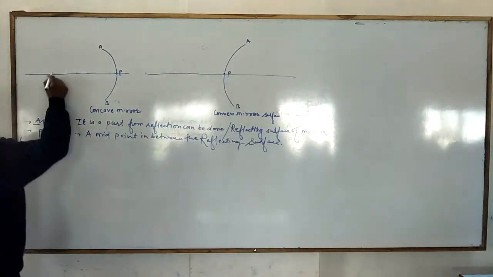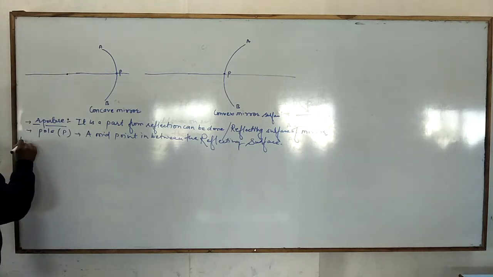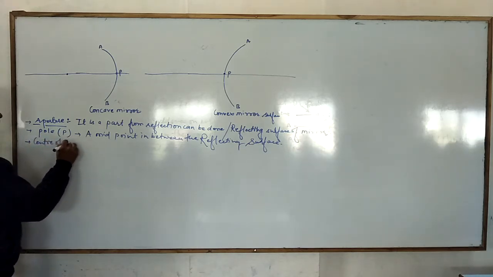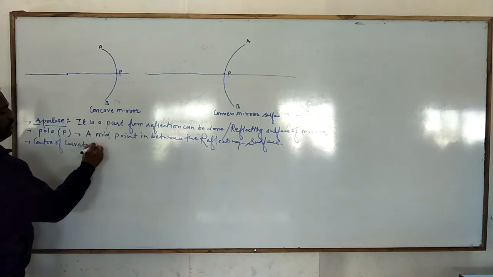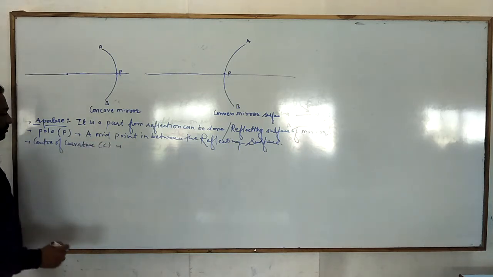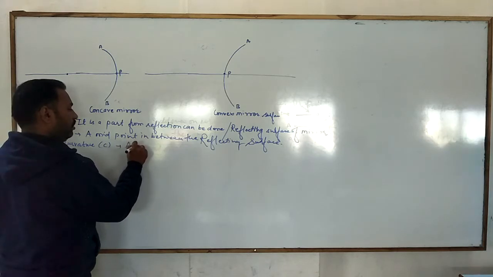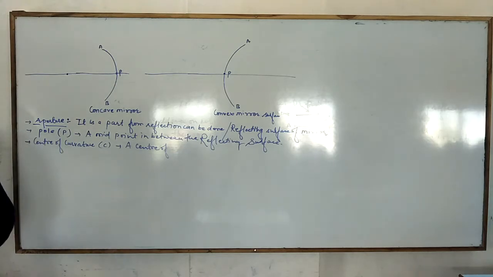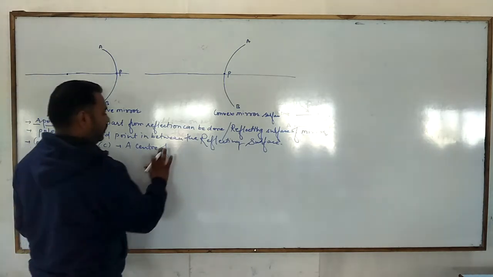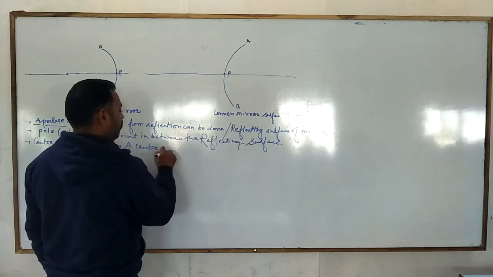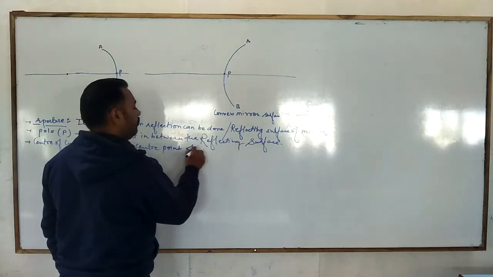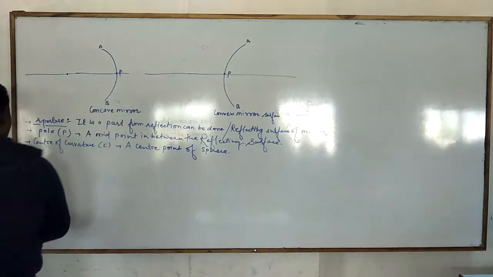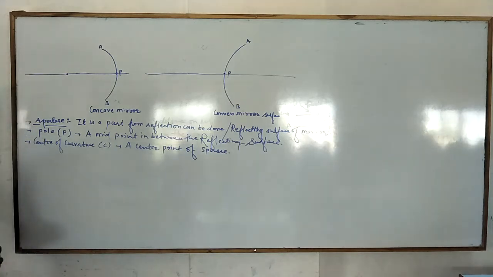So first I'll write the center of curvature, that is capital C, means the center point of the sphere. The center point of the sphere is known as the center of curvature. Okay.